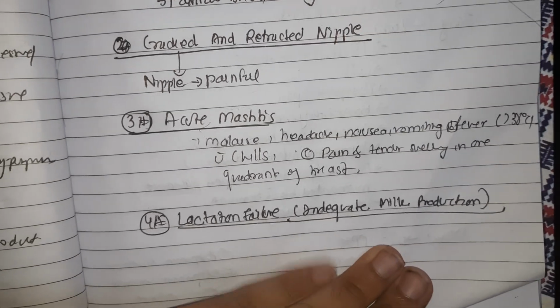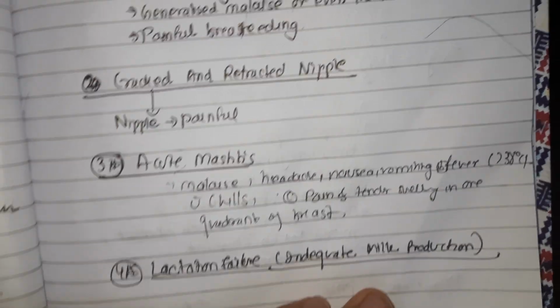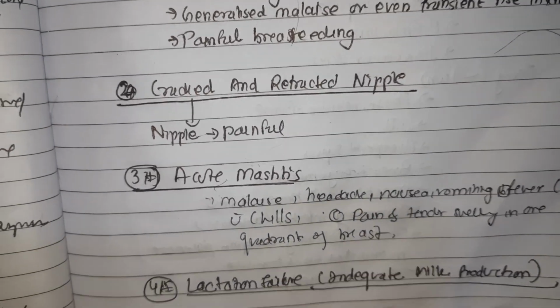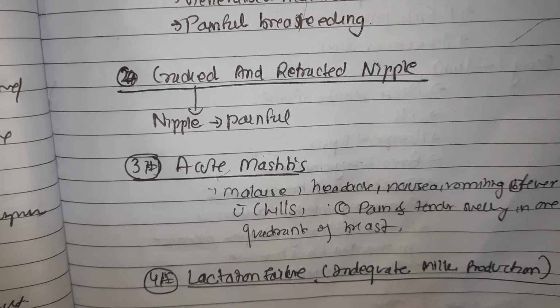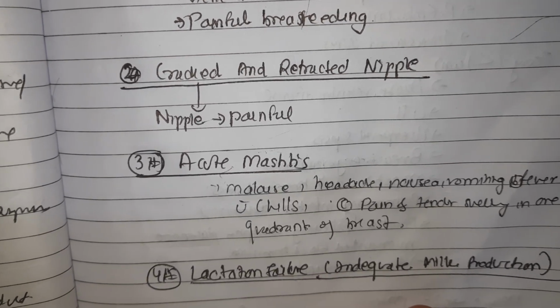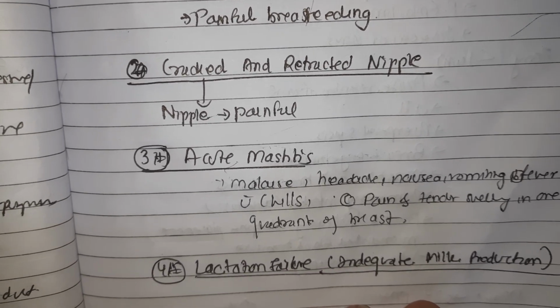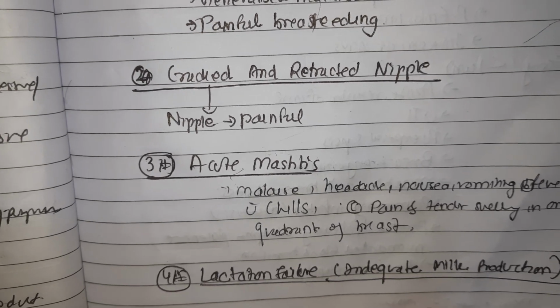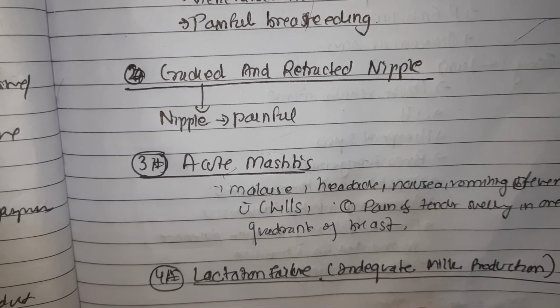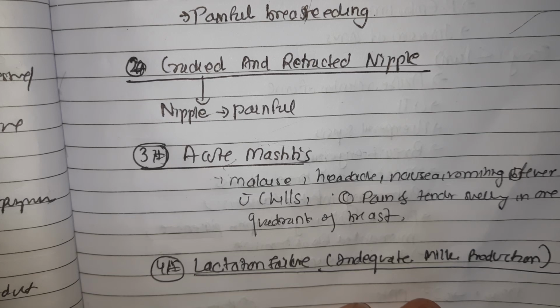Next breast problem is lactation failure, that is inadequate milk production. The normal milk volume is 550 ml per day, and by 2 to 3 weeks it increases to around 800 ml per day, and production peaks at 1.5 to 2 liters per day.